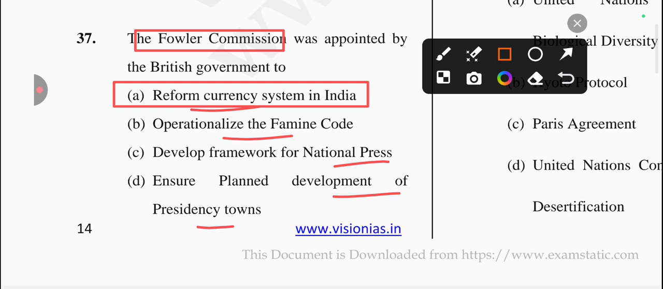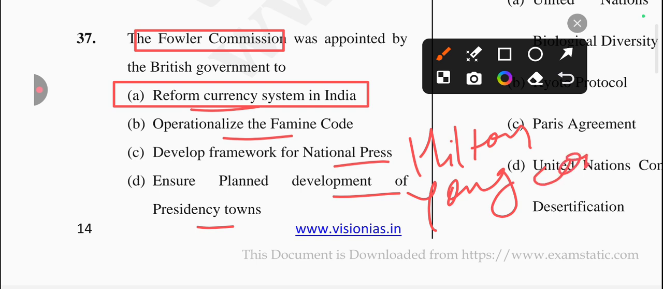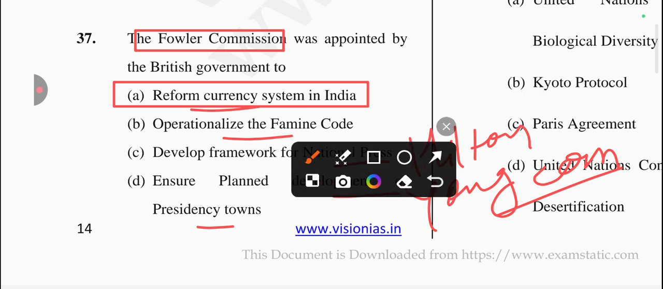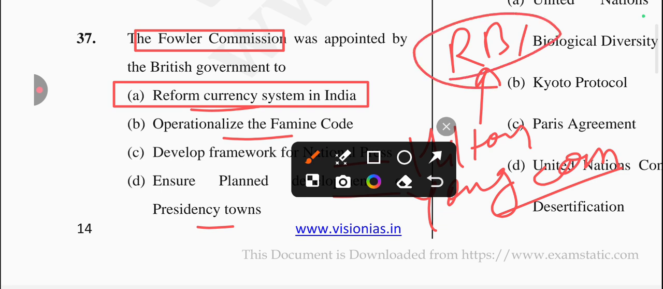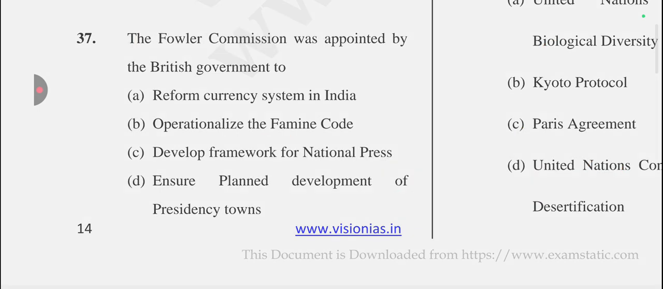And if we talk about the Royal Commission on Indian Currency, which is the Hilton Young Commission, it recommended the establishment of a central bank, which is known as RBI, the Reserve Bank of India. So the answer is option number A.